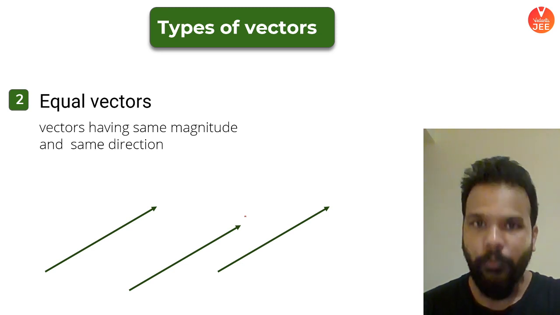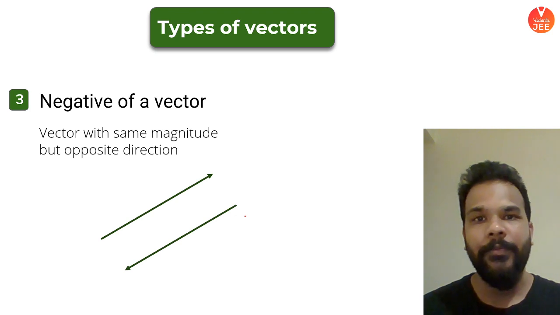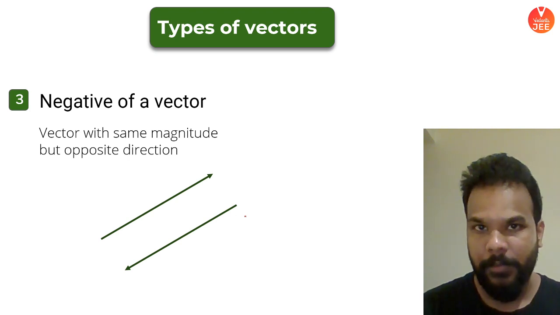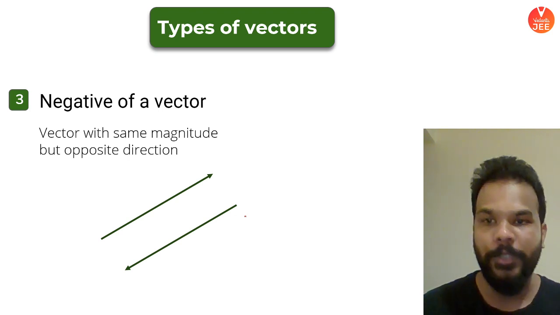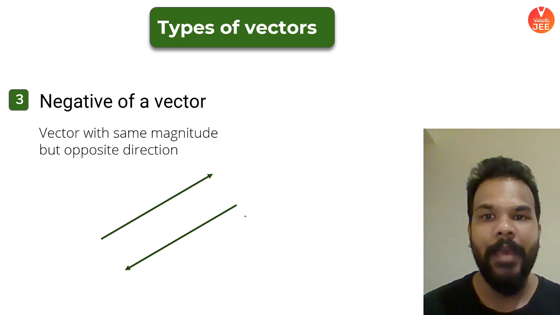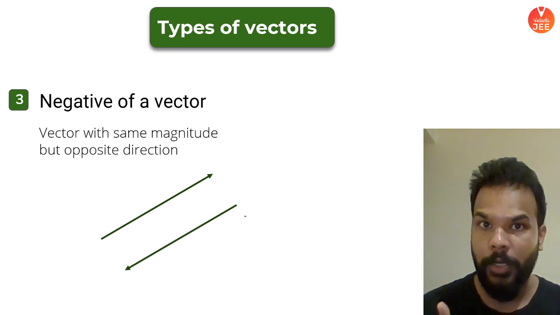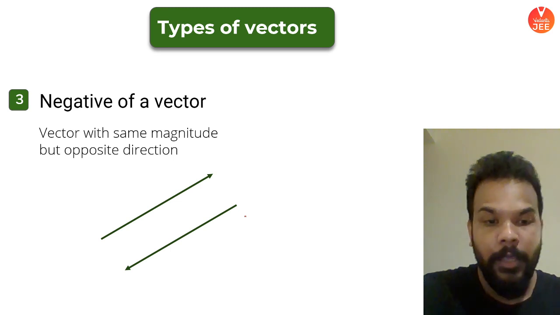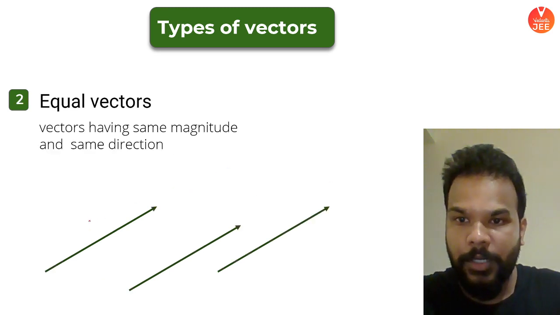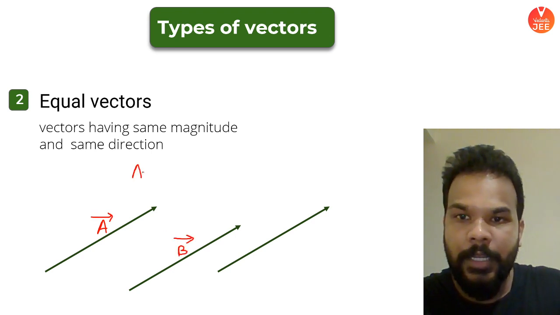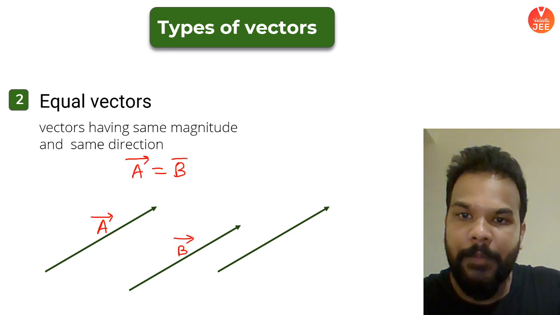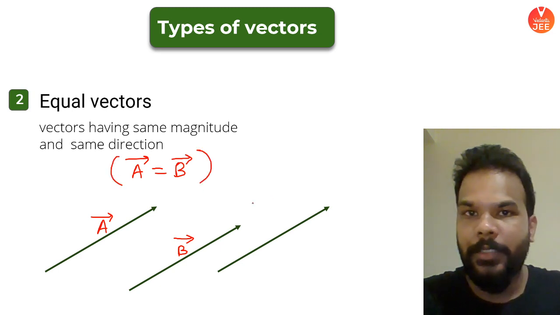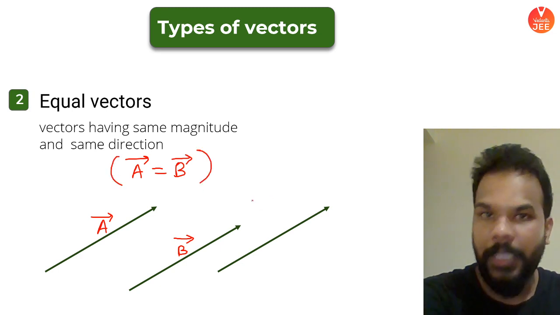Okay. Now comes the negative or opposite vector. Vectors which have the same magnitude, very important, but just opposite direction. One thing I forgot to mention: say this vector is A and this vector is B. In equal vectors, vector A and B can be written as equal because they have equal magnitude and the same direction as well.